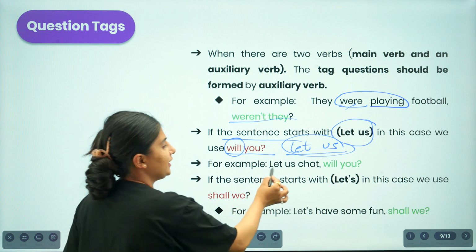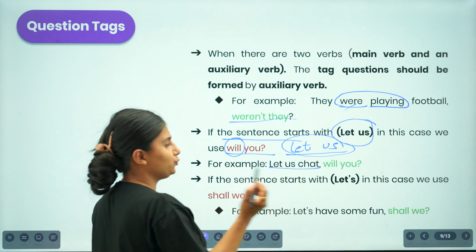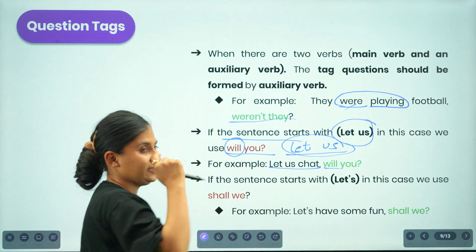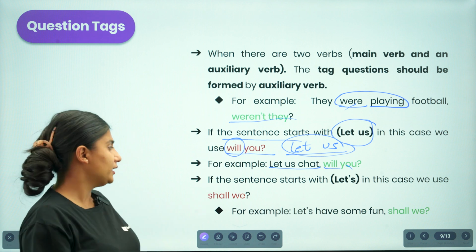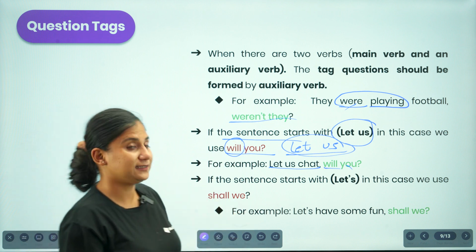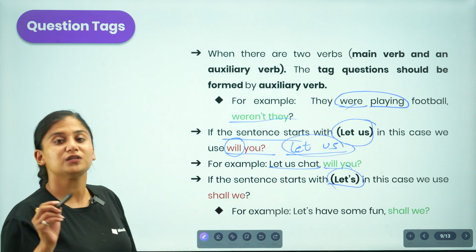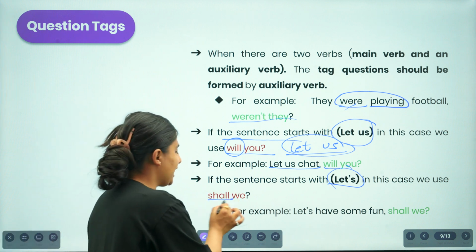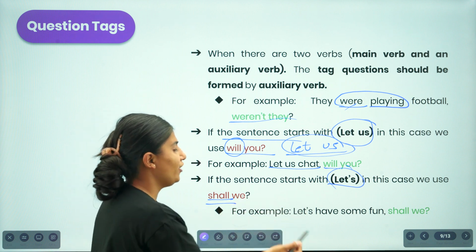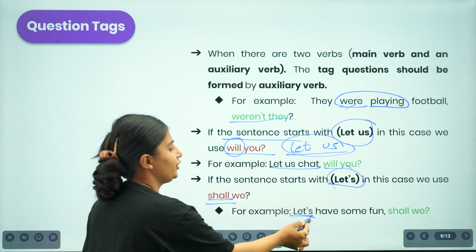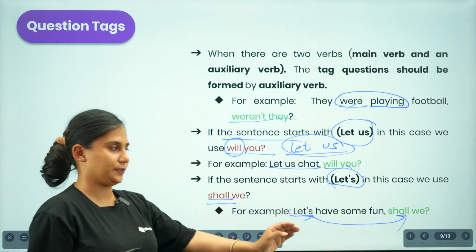If let and us are provided in a different way, we are supposed to use will as your question tag. For example, let us chat. Our question tag will be, you should not be having any second thought, you're just supposed to present will, and then the pronoun you, and then the question mark. Similarly, if the sentence starts with let's, let with the apostrophe s, in this case we are supposed to use shall. And then let us look at the example. Let's have some fun. Here it's let's. If let's appears, you are supposed to present shall, and the pronoun will be we.